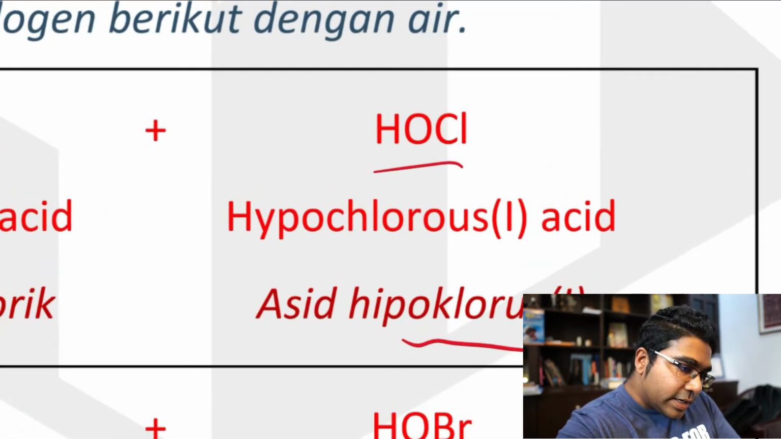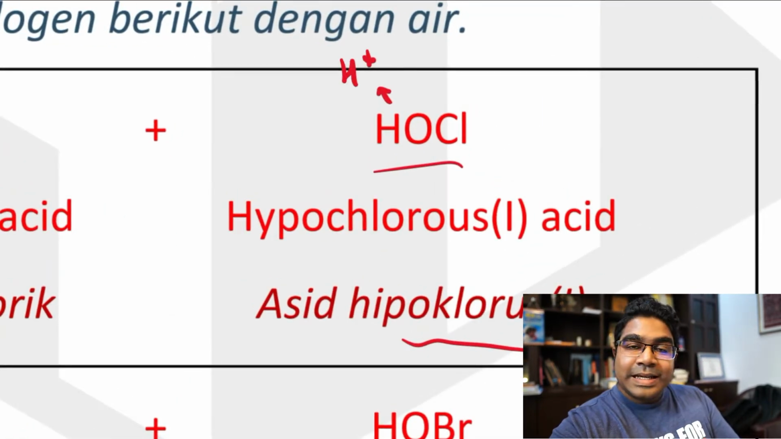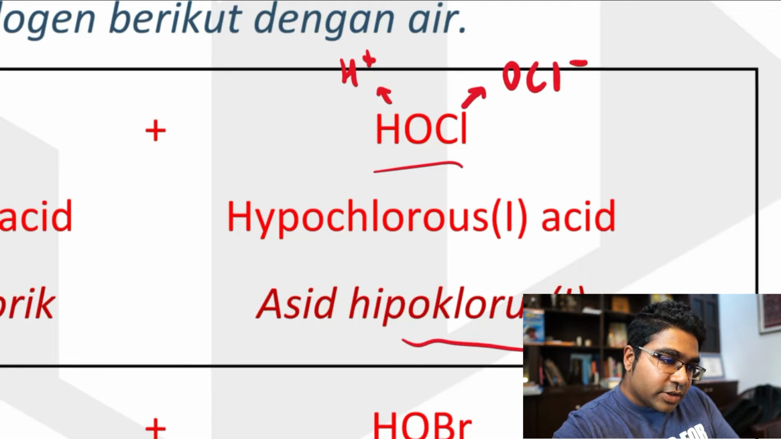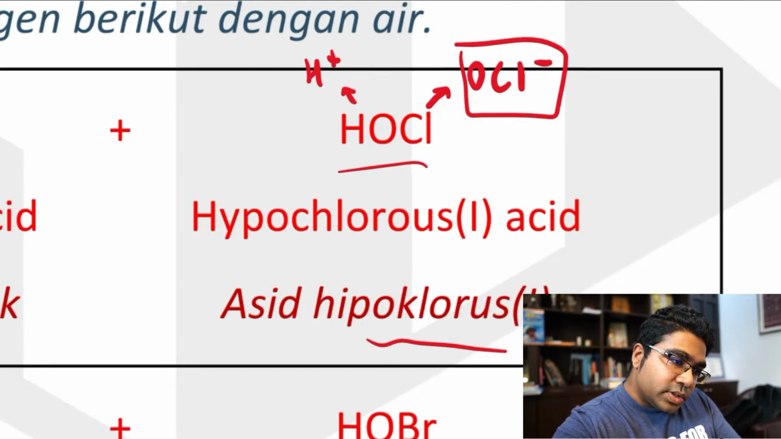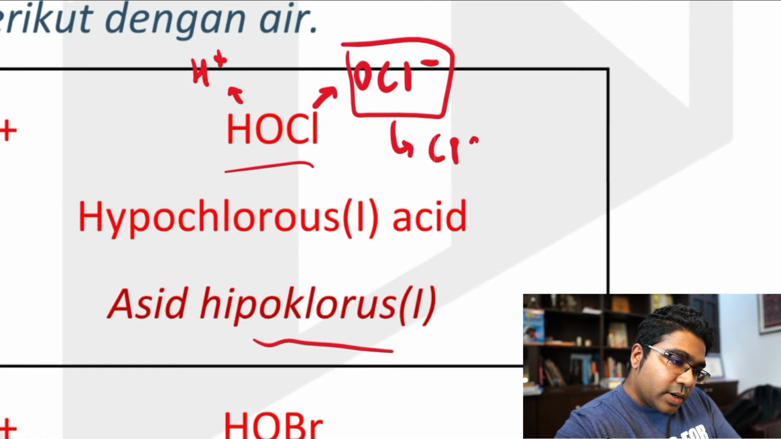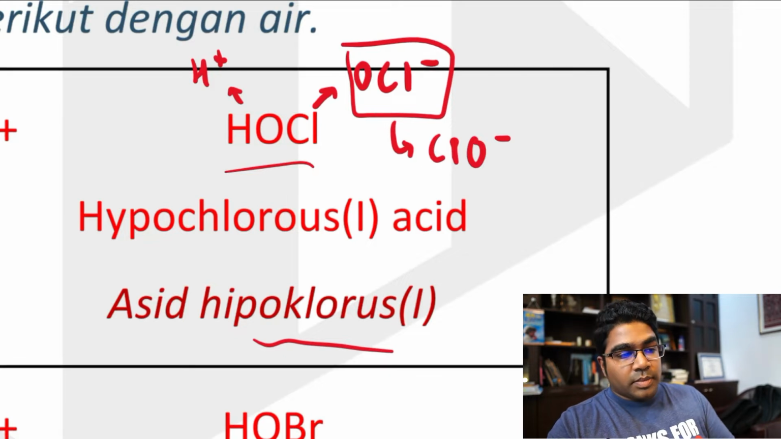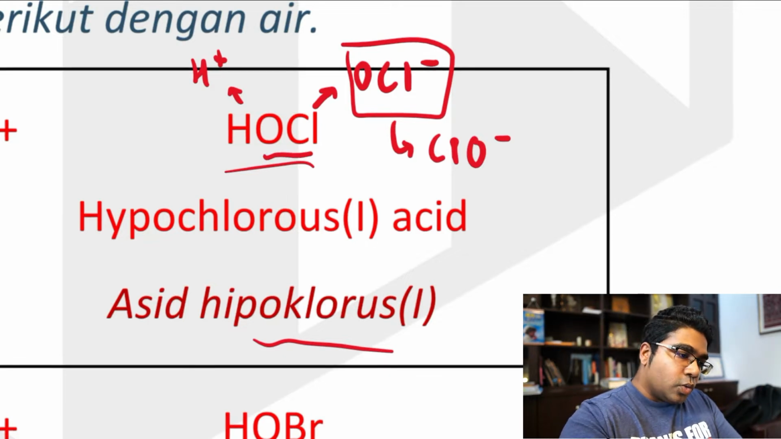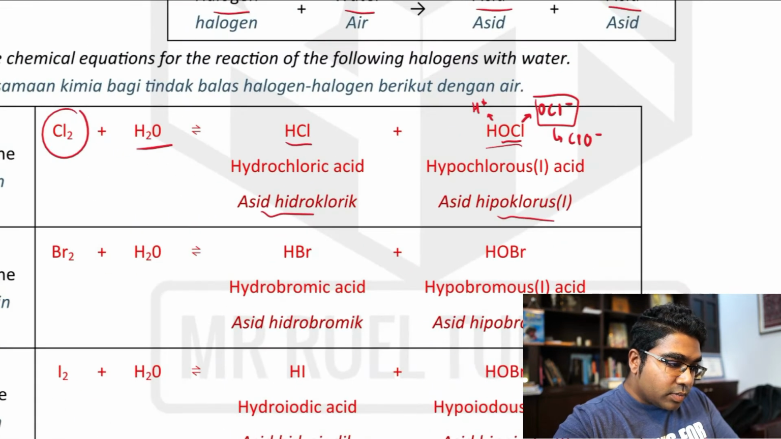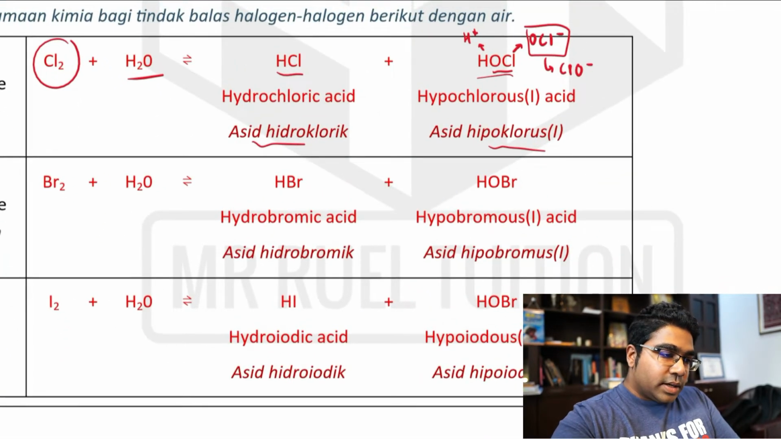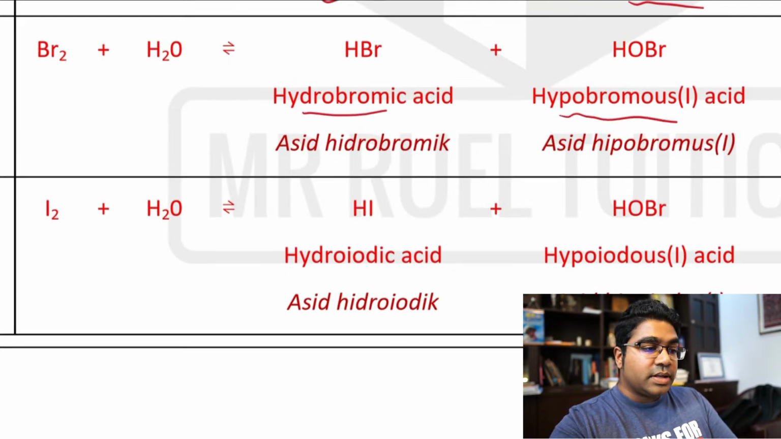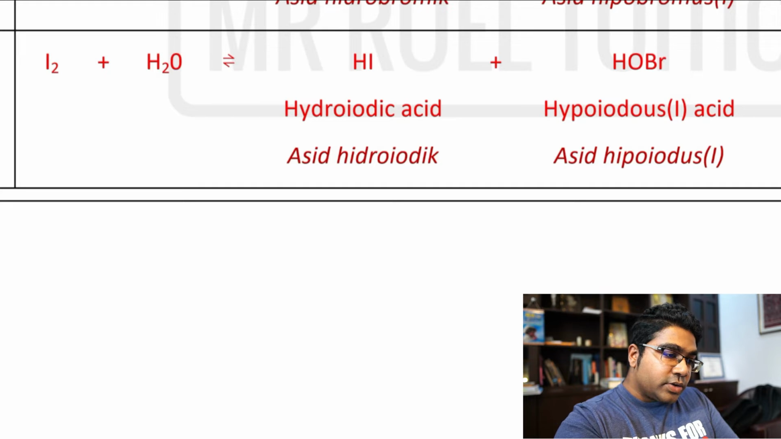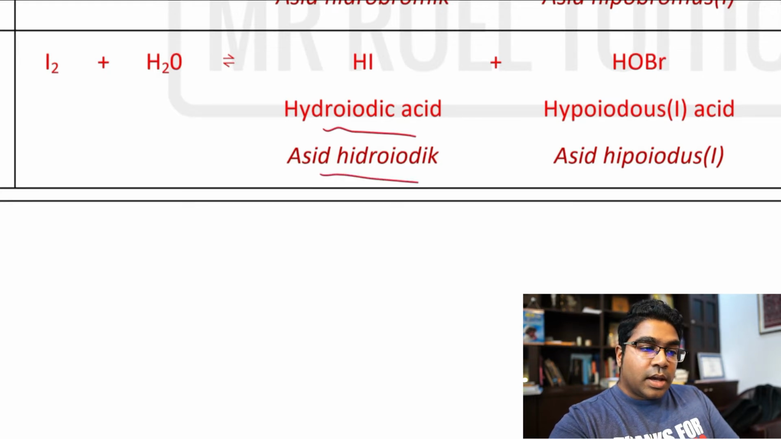HOCl ni sebenarnya terdiri daripada ion H plus dengan ion OCl minus. It's actually consisting of these 2 ions. And the OCl minus, kadang-kala OCl minus juga ditulis sebagai ClO minus. Sama juga. Dua-dua pun betul tapi ikut textbook ia adalah OCl. Dan ini adalah sama bagi bromin dan iodin juga. So kita ada hydrobromic acid dengan hypobromous acid. Dengan iodine kita ada hydroiodic acid, hypoiodous acid.